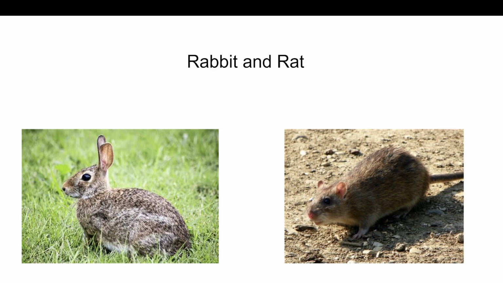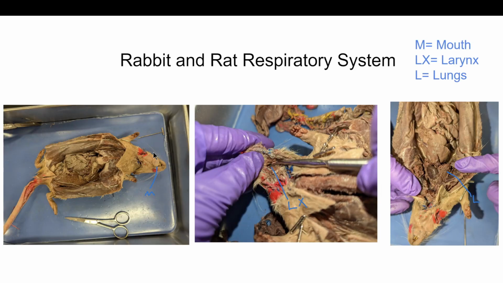Using the rat, I could predict that the rabbit's respiratory system would begin with the mouth and nose, where air would be inhaled and brought down to the larynx and trachea and into the lungs, where the air travels through a series of really small channels such as the bronchi, bronchioles, and finally into the alveoli, which then diffuse into converging capillaries where oxygen is delivered to the rest of the circulatory system. Carbon dioxide that is left over is then exhaled out of the mouth or nose.